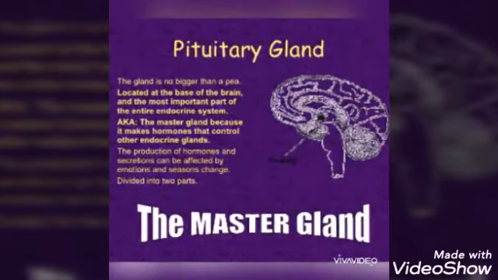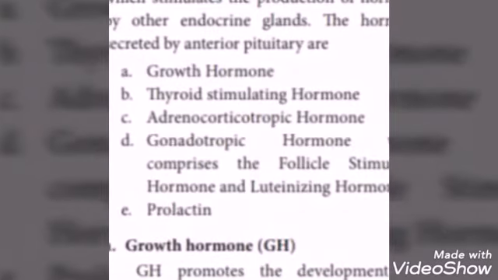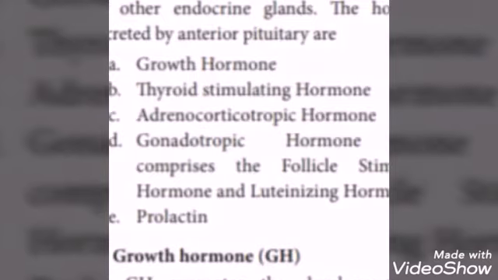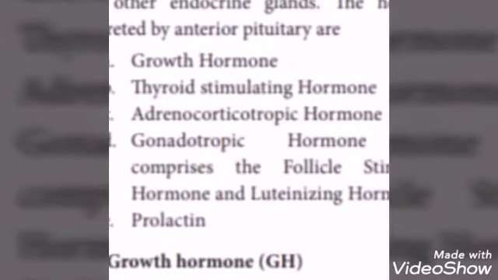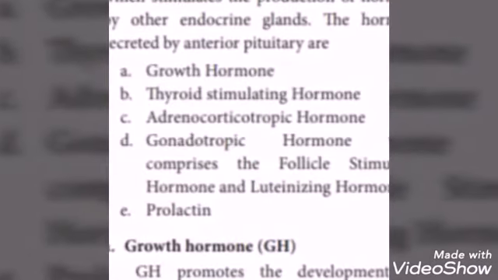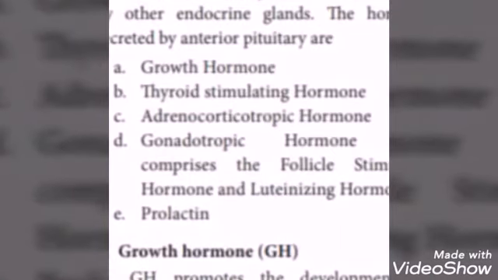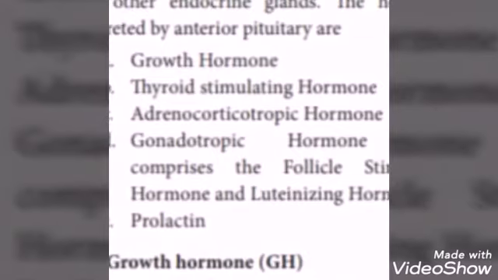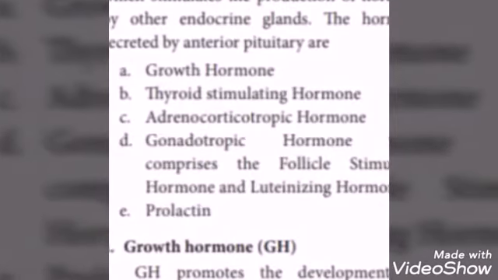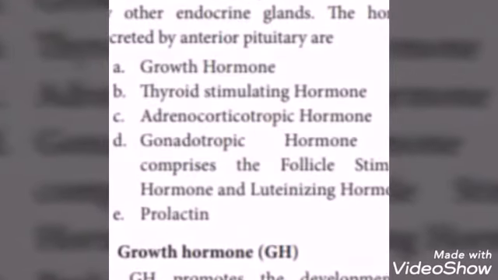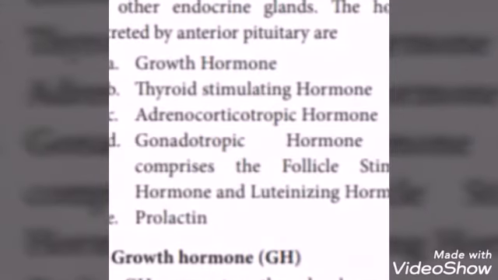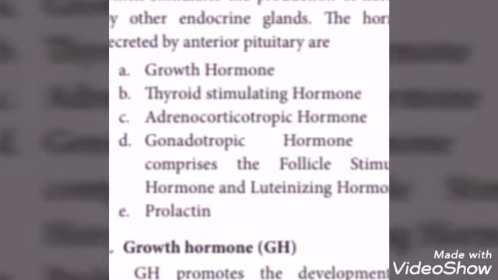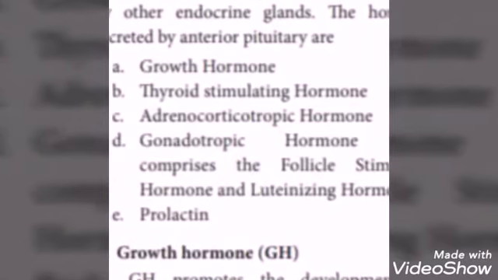Next, hormones secreted by the anterior lobe of the pituitary. What is the anterior lobe? Adenohypophysis. The anterior pituitary is composed of different types of cells and secretes hormones which stimulate the production of hormones by other endocrine glands. The hormones secreted by the anterior pituitary are growth hormone, thyroid stimulating hormone, adrenocorticotropic hormone, gonadotrophic hormone and prolactin.